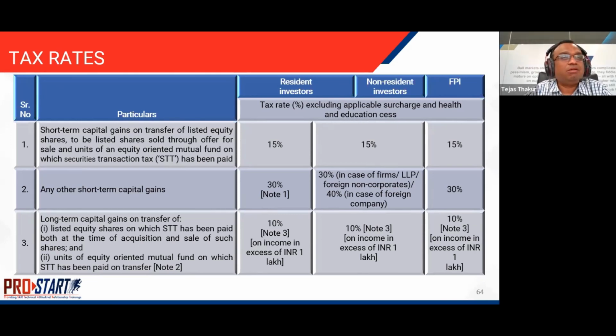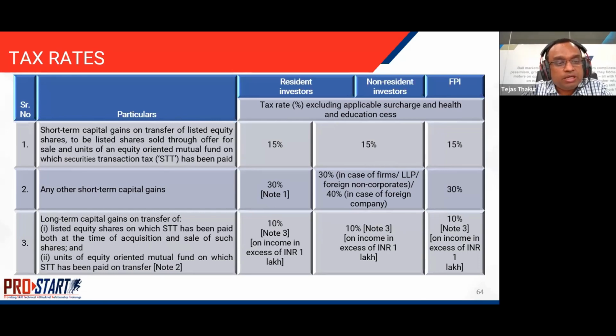This is what we deal with on an everyday basis with all our investors, being either sellers of listed shares or mutual funds. Any other short-term capital gain for a resident individual attracts a 30% tax rate. A non-resident investor, in the case of LLPs and foreign corporates, also attracts a 30% rate, but foreign companies which operate and have an asset sale in India would attract a 40% rate. FPIs also attract a 30% rate.